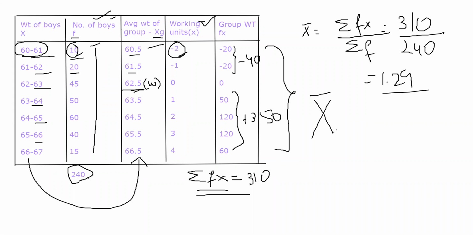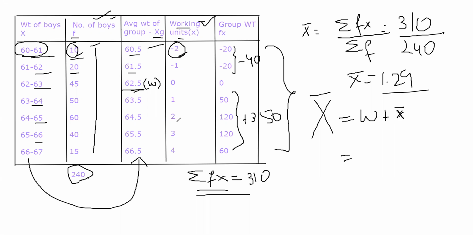में average weight क्या है? ठीक है, I was given the data in the form of groups. To simplify that problem, what I did was I converted them into working units. Now I have to convert them back into real units, right? What I will do for that is I will add up W, which is working origin, plus small x bar, ठीक है, mean of deviations is equal to,